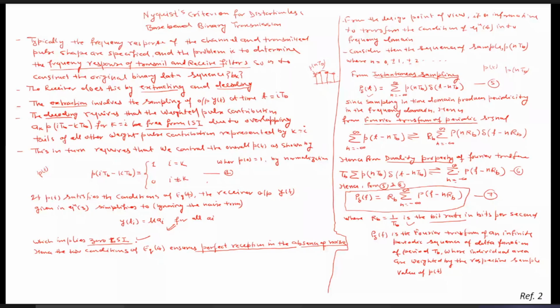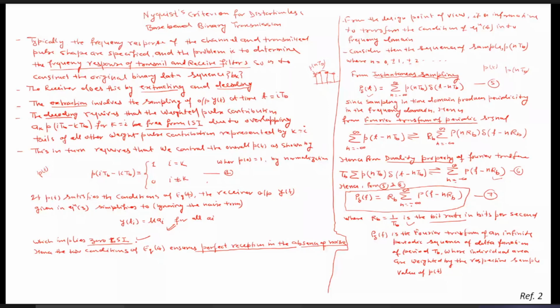So using these properties, we can write the Fourier transform of p(nT_b) delta(t minus nT_b). You can see the P_delta(f). This is p_delta(t), so the Fourier transform of this will be P_delta(f). It means that the Fourier transform of these functions is given by this, which we can write as R_b P(f minus nR_b). It means P_delta(f) equals R_b summation n equals minus infinity to infinity P(f minus nR_b).